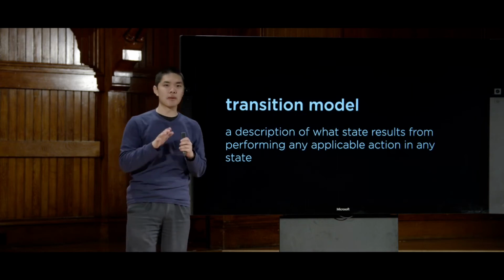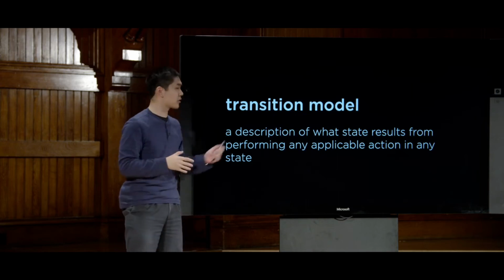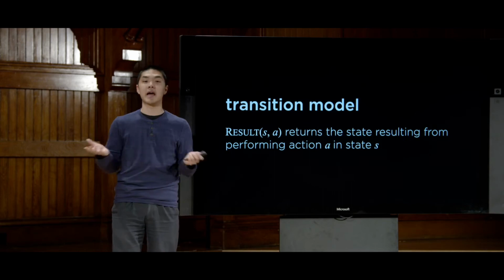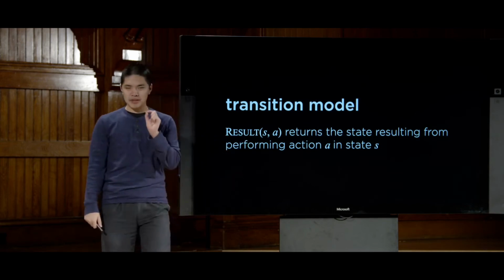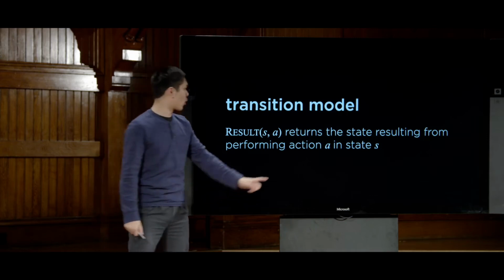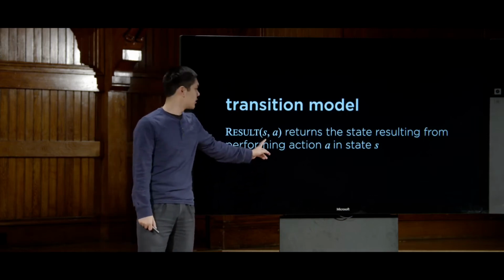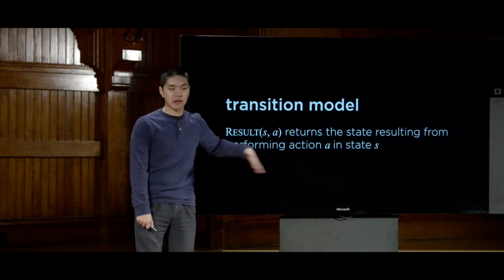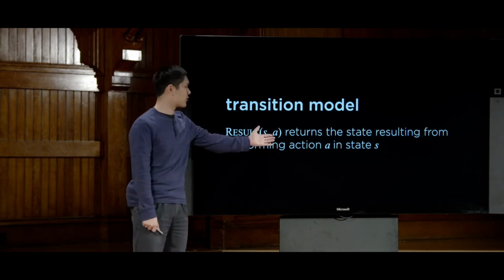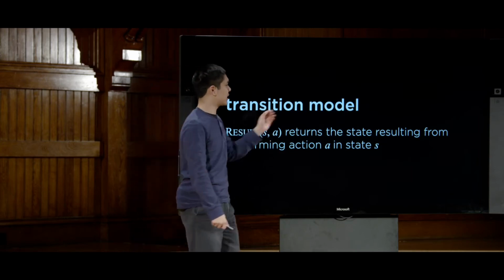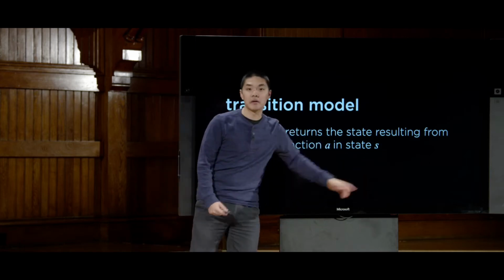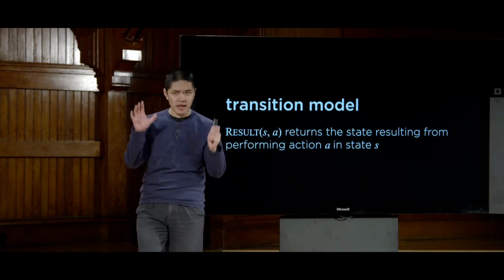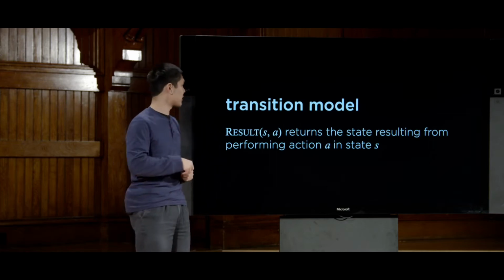And again, we can be a little bit more precise about this, define this transition model a little bit more formally, again, as a function. The function is going to be a function called result that this time takes two inputs. Input number 1 is s, some state, and input number 2 is a, some action. And the output of this function result is going to give us the state that we get after we perform action a in state s.